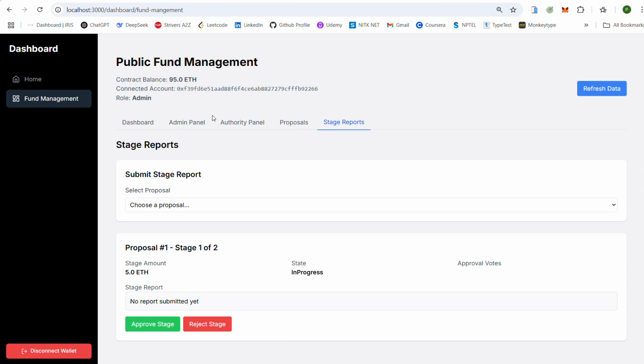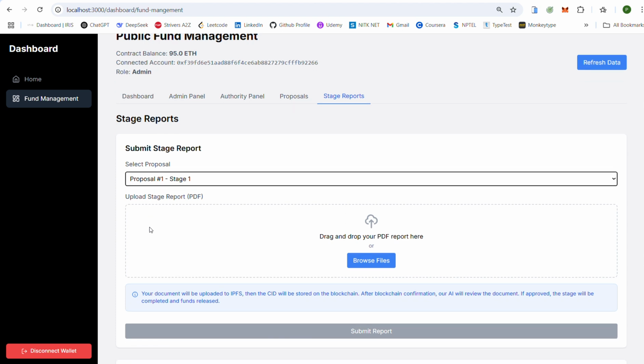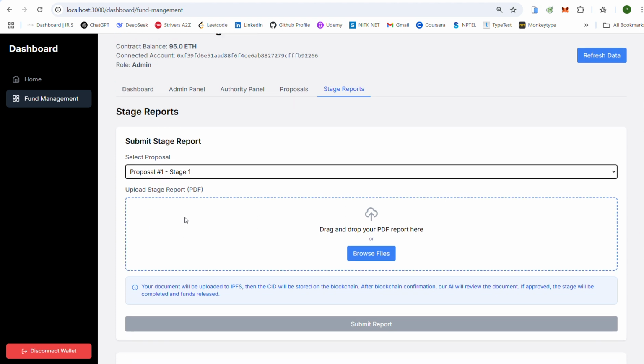At each stage, the concerned authority must submit the documents related to the expenditure and how the work is carried out in the stage. And upon stage-wise approval, the next stage amount will be given to them. So I will show you the demo of this. So he has to submit the documents related to the completion of stage 1.